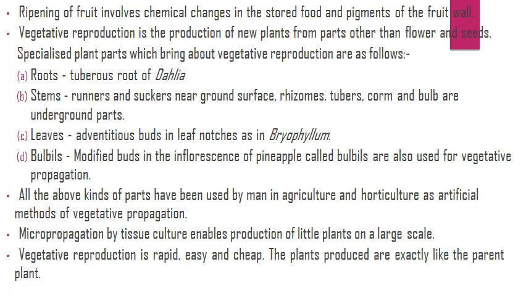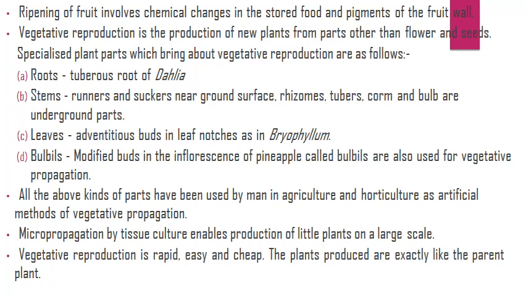Vegetative reproduction is the production of new plants from parts other than flowers and seeds. Specialized plant parts which bring about vegetative reproduction are as follows: root, stem, leaf, bulbils, etc. Roots, as in dahlia; stem, by underground parts; leaves, as in bryophyllum; bulbils, as in onion. All the above kinds of parts have been used by man in agriculture and horticulture as artificial methods of vegetative propagation.